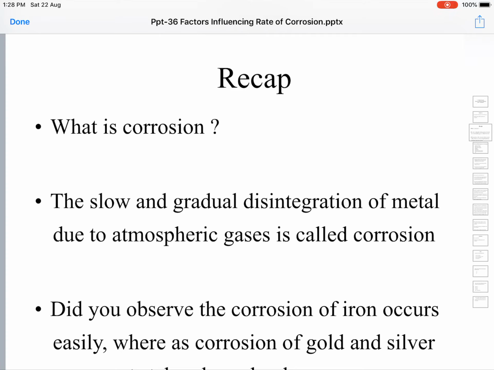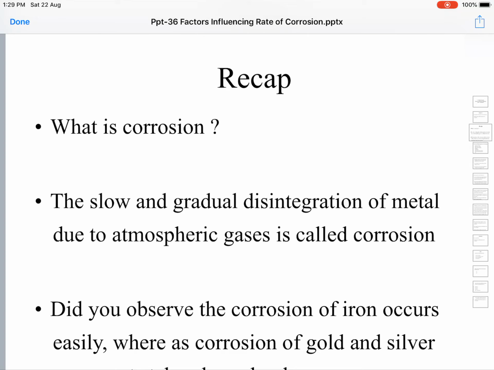So we define corrosion as the slow and gradual disintegration of metal due to interaction with the surrounding environment or constituents of the environment. We are losing the metal and the metal is turning into metallic compounds. It is a chemical reaction. Since we are losing the metal, we call it disintegration.